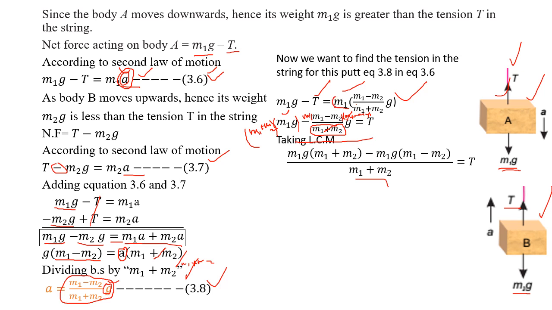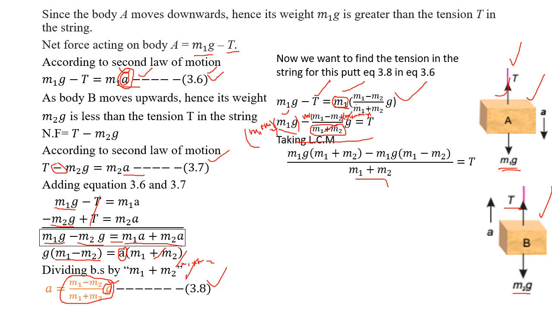This m1 is left in this equation, so this m1 is over here also, right? Now this term will be like m1 plus m2 into m1 g. So I write this m1 and g first, and then m1 plus m2, right?